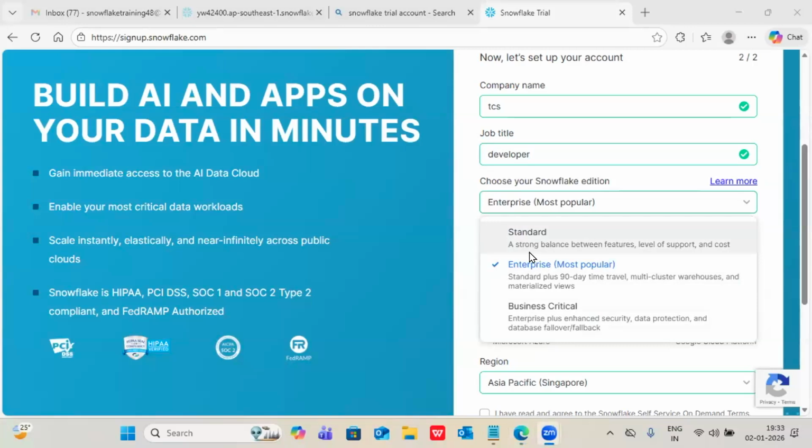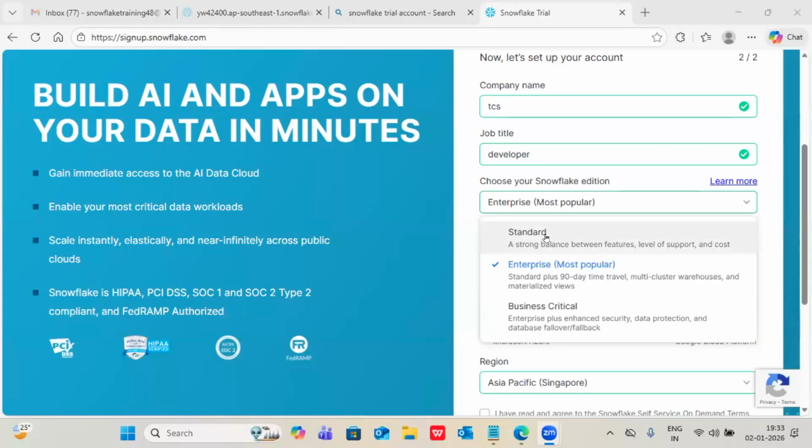Which edition you have to choose in real time, that is completely decided by the client. One account we will create and multiple users will be added. For example, if you are a person who joined the company, you will be added as a user, you won't create any account. Getting my point? You never create an account, you will be added as a user. That is the reason the client will decide which edition to choose. Standard edition is the very basic edition. Advanced features are not present here.